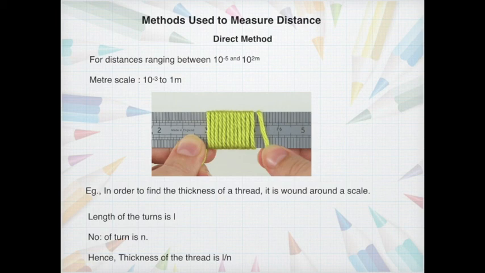For example, if you need to find the thickness of a thread, we wind it closely around the meter scale. Then the length of the turns is calculated as L. The number of turns counted is small n. Now the thickness of the thread will be given by the formula L divided by n. So this is a simple and convenient way of calculating the thickness of the thread.